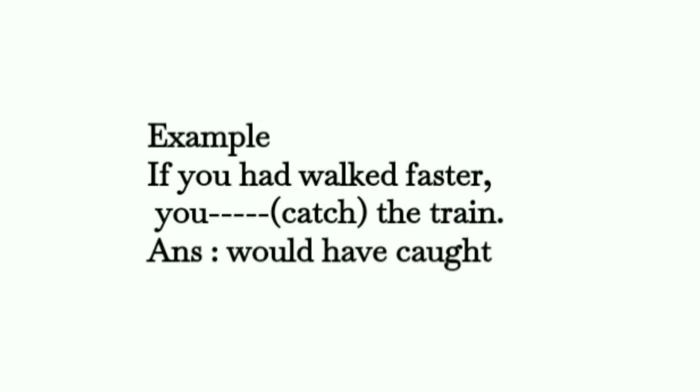For example, if you had walked faster, you catch the train. Here, the first clause is written in past perfect tense. So, we have to use perfect conditional plus V3. So, the answer will be would have caught. If you had walked faster, you would have caught the train.